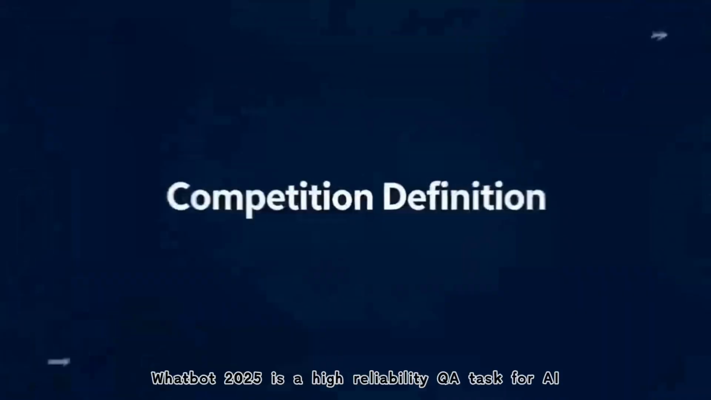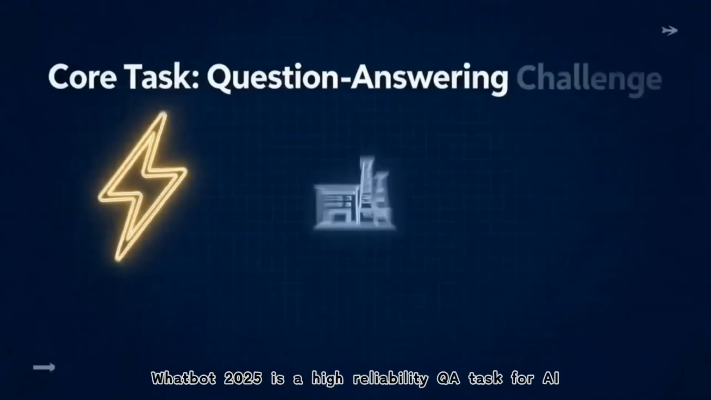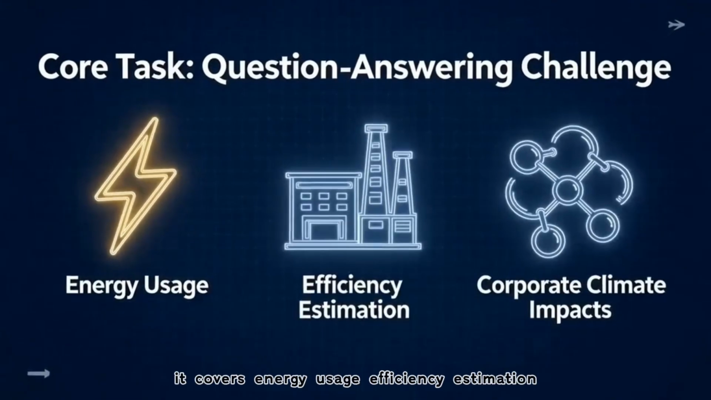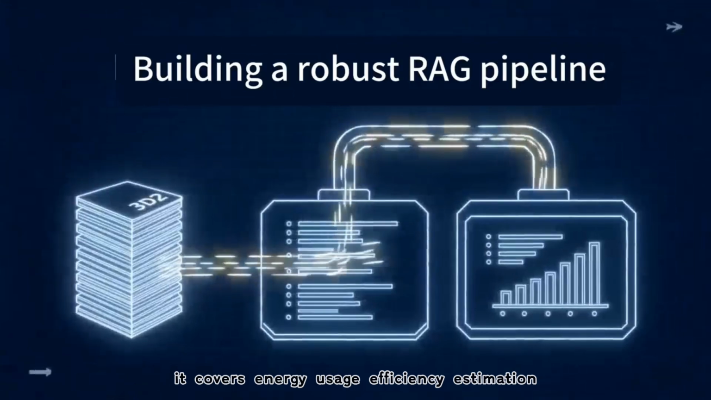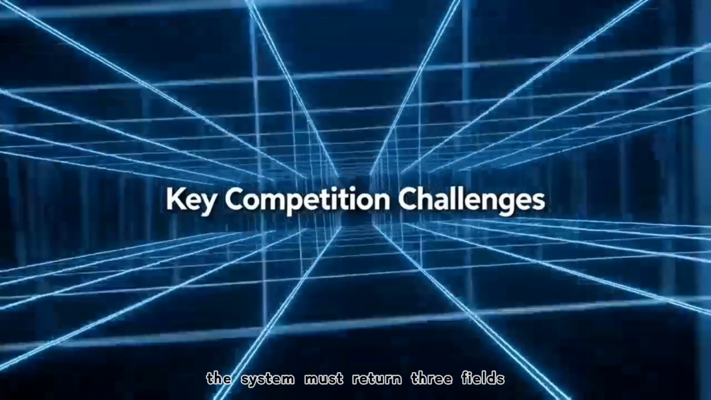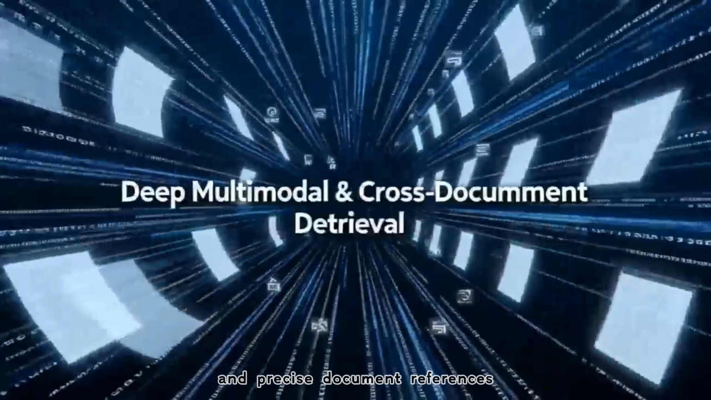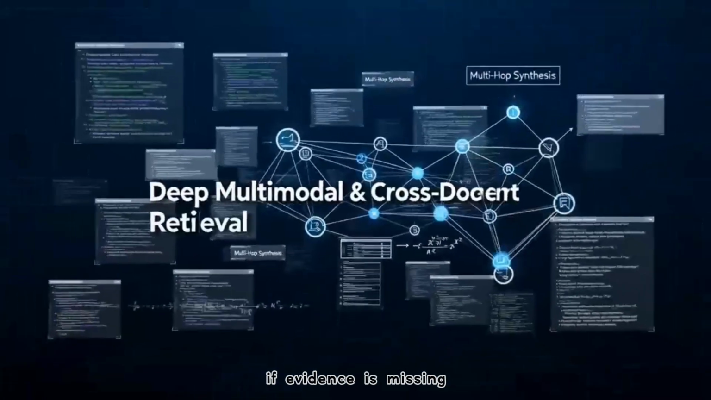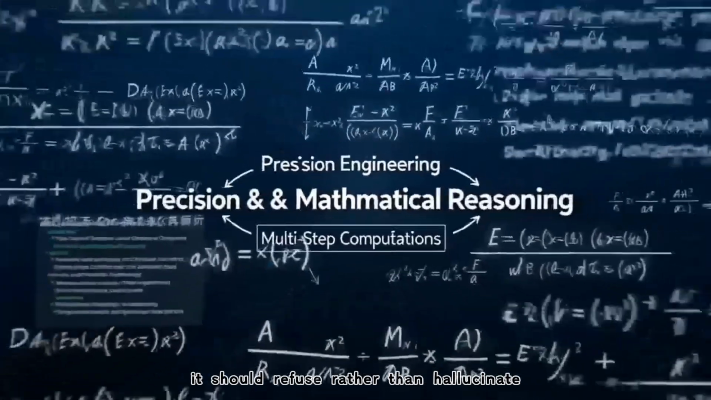WhatBot 2025 is a high-reliability QA task for AI environmental impact. It covers energy usage, efficiency estimation, carbon emissions, and corporate climate impacts. The system must return 3 fields: a short answer, an exact answer value, and precise document references. If evidence is missing, it should refuse rather than hallucinate.